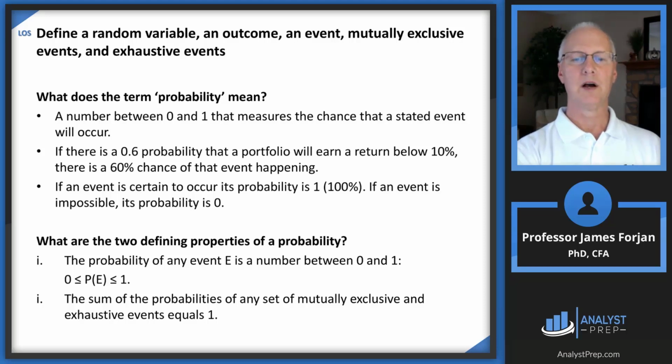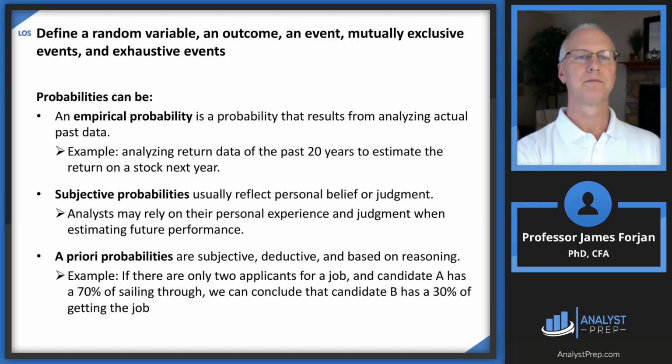So probability of an event is going to be a number between 0 and 1, and the sum of those probabilities of mutually exclusive and exhaustive events equals 1, 100%. Now, probabilities can be empirical, which occurs from analyzing historical data. Subjective probabilities are personal beliefs or judgments, and a priori probabilities are subjective and deductive and kind of based on common sense, maybe some form of reasoning.